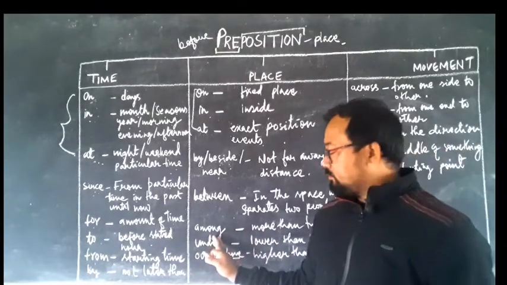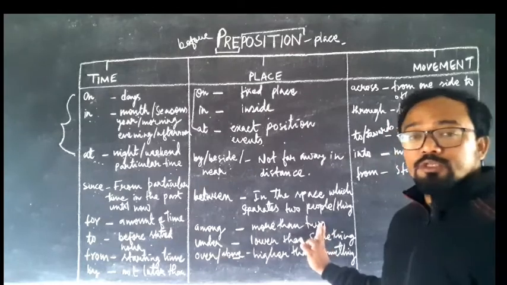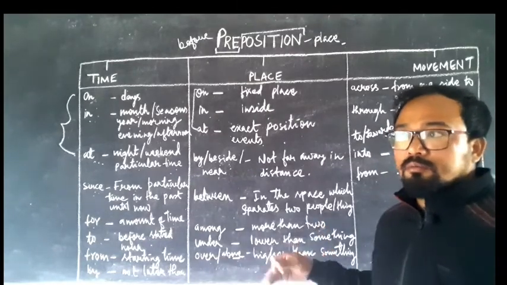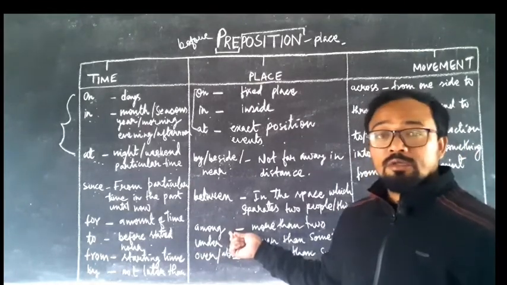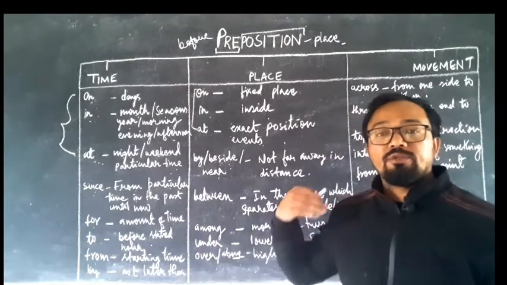Next, the word among. Among is indicating more than two. Suppose you have distributed the same sweets to many friends, then you are going to use the word among. Please distribute these sweets among your friends. So it is indicating more than two.